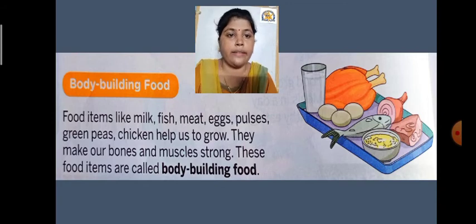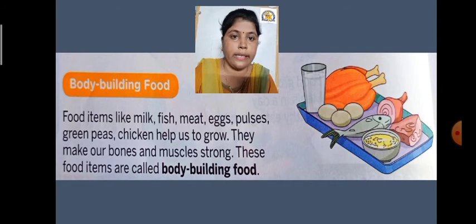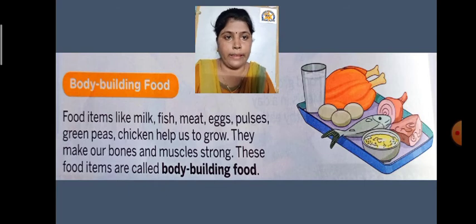They make our bones and muscles strong, and these food items are called bodybuilding food. They help our body to grow well. That's why this food group is named bodybuilding food.